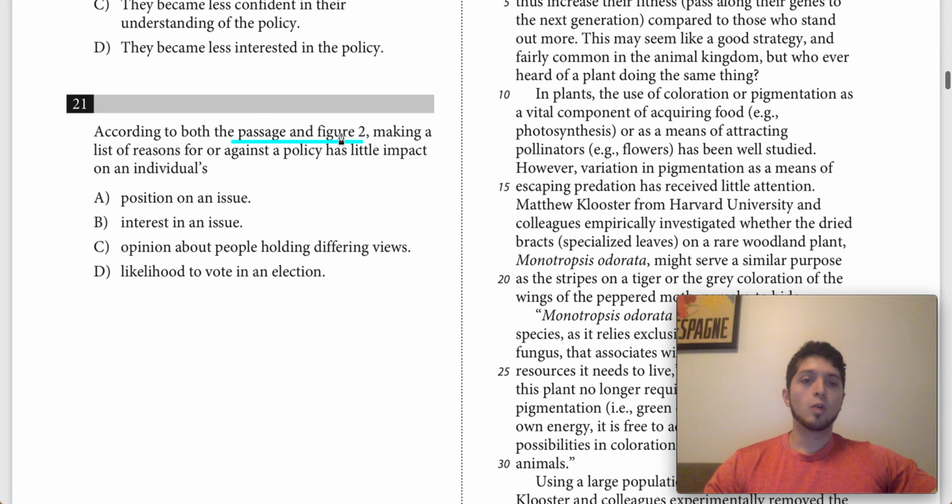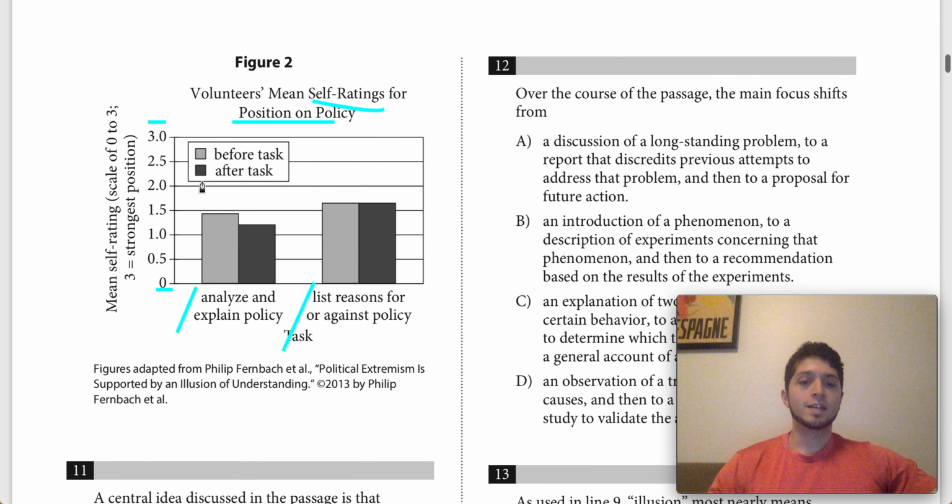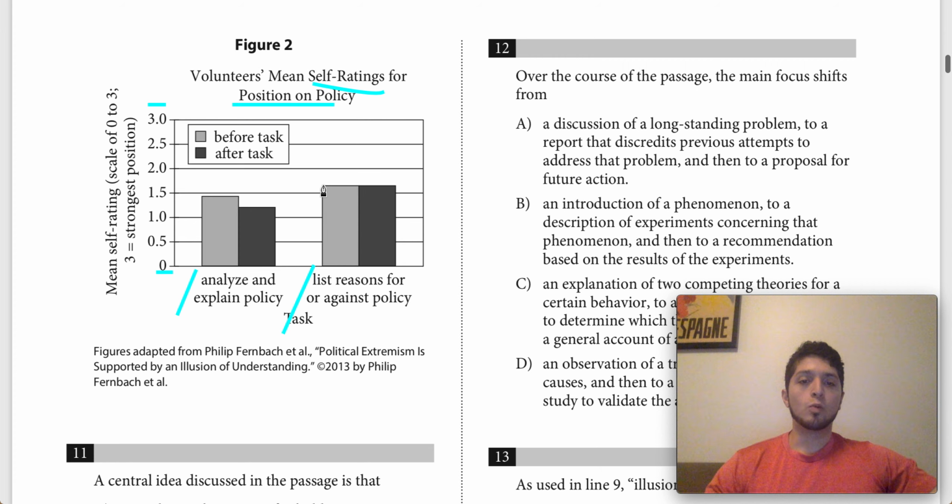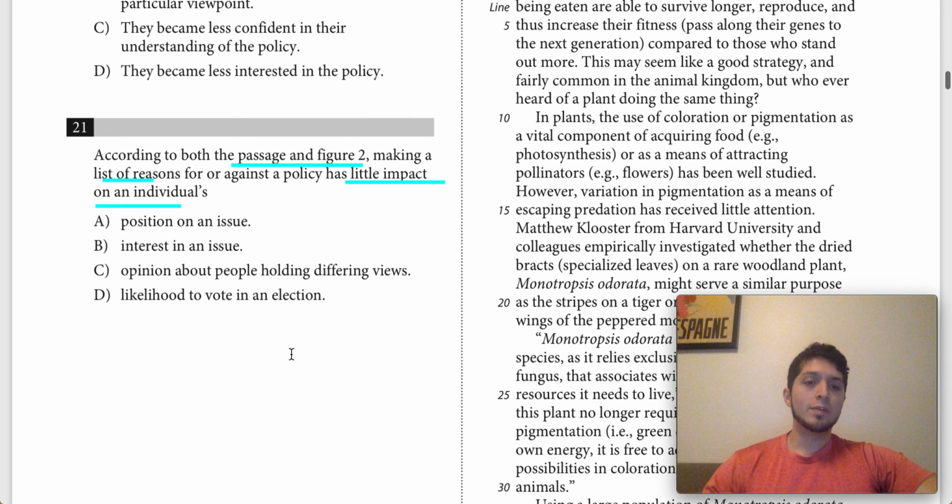So let's look down at the question again. The question says, according to the passage and figure 2, if you just make a list of reasons for or against a policy, you have little impact on an individual's something. So the list of reasons, the second part here, has little impact on what? Pretty much nothing is happening. It's going to have little impact on your own understanding of the strength of your position, or basically your own report of the strength of your position. So if you just list reasons for or against a policy, the strength of your position is not going to change at all. Let's see if we have an answer choice that matches that.